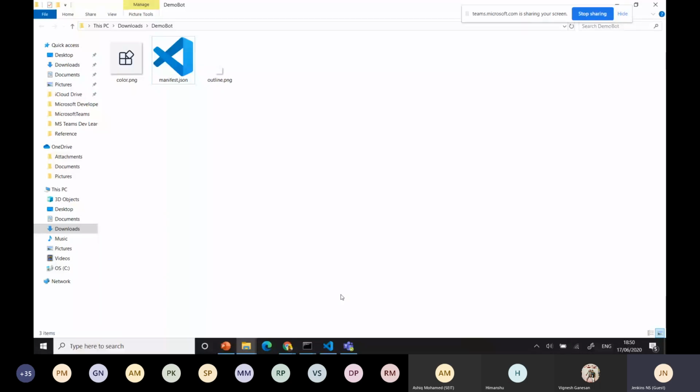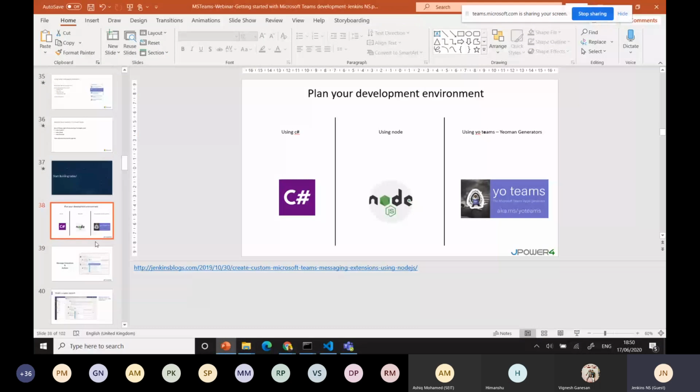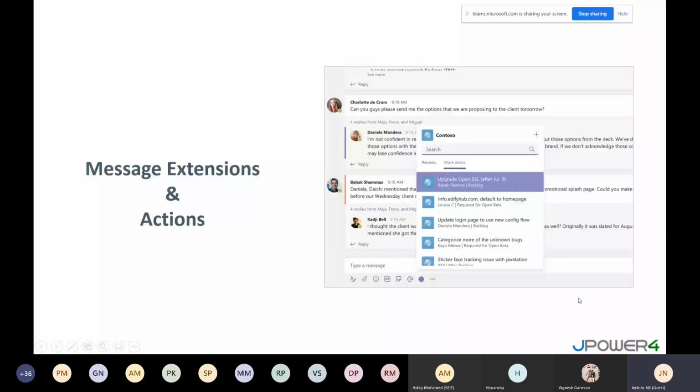The Node part is directly yours. If you are a Node expert, then it's very easy to do. Okay, these are the things you do in the development activities. Now I'll show some message extensions and actions, how they look and everything.